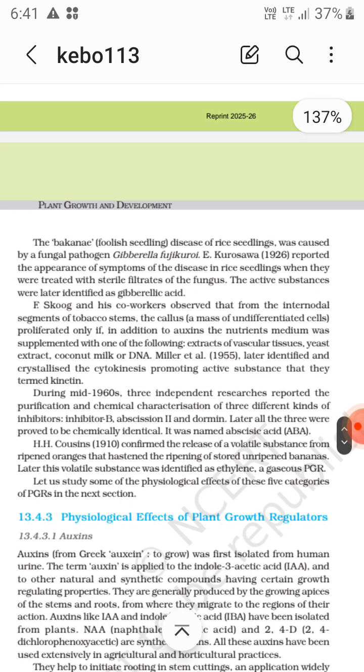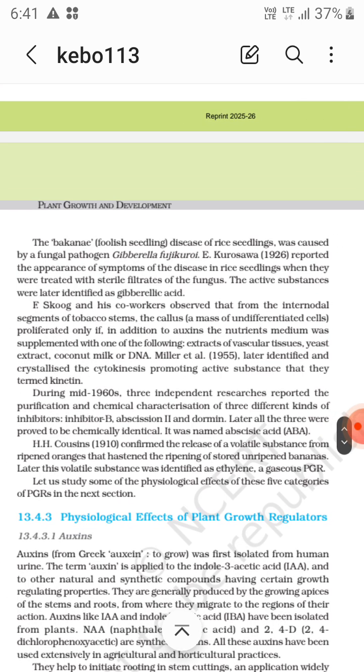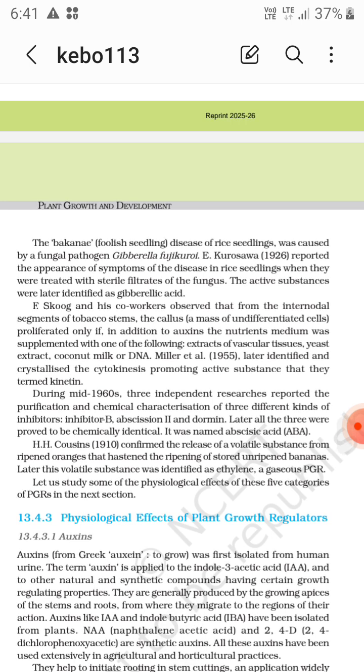Now the Bakanae disease, that is foolish seedling disease of rice seedlings, was caused by a fungal pathogen, that is Gibberella fujikuroi. E. Kurosawa in 1926 reported the appearance of symptoms of the disease in rice seedlings when they were treated with sterile filtrates of the fungus. The active substance was later identified as gibberellic acid.